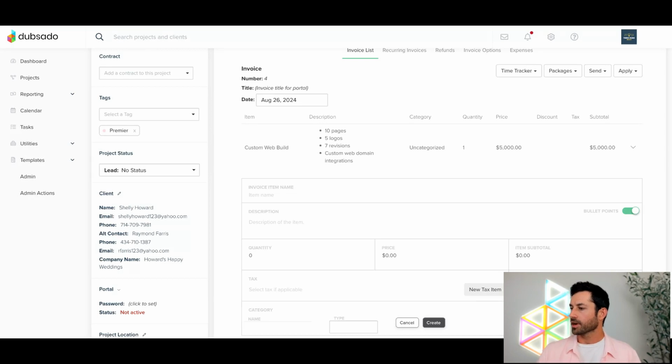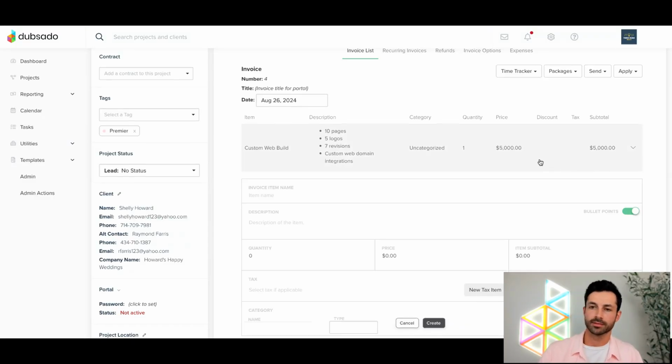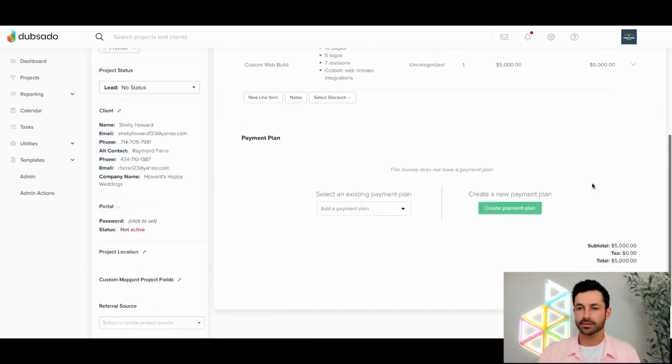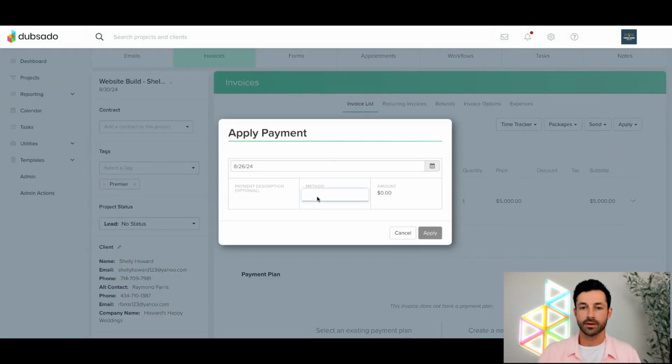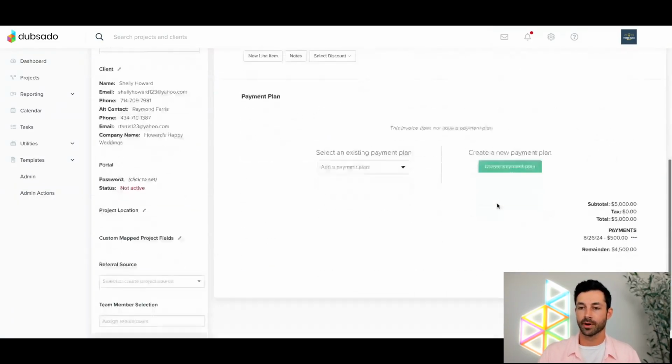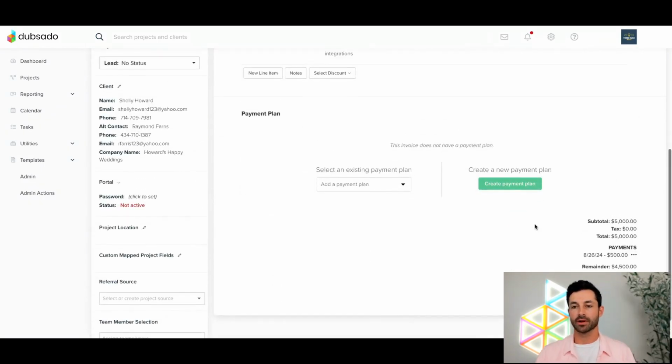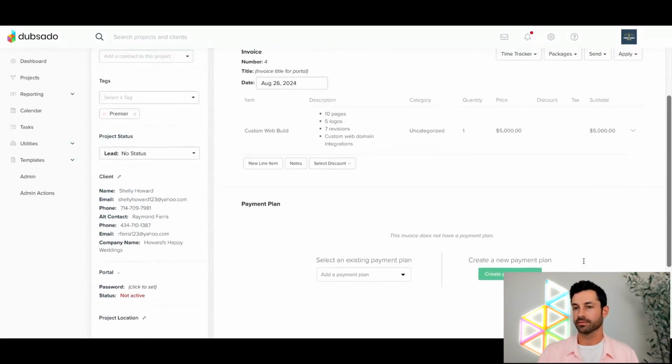Cynthia asks, if a client pays cash and the payment was applied, however, a refund was done, how do you show you did a cash refund? Good question, Cynthia. So let's go ahead and cancel this real quick. Let's say that the client paid in cash. If that was the case, we would go ahead and say apply payment. We can go ahead and say method cash, and I'm going to put in $500. So they paid in cash, right? Perfect. Cash payment right there. We applied it, and that was it, right?